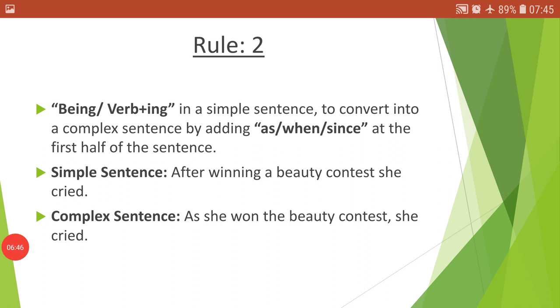Okay, so after winning a beauty contest, she cried. Similarly, in a complex sentence, we can use as, when, or since. As she won the beauty contest, she cried. Or when she, or since she won the beauty contest, she cried. But as is appropriate in this.